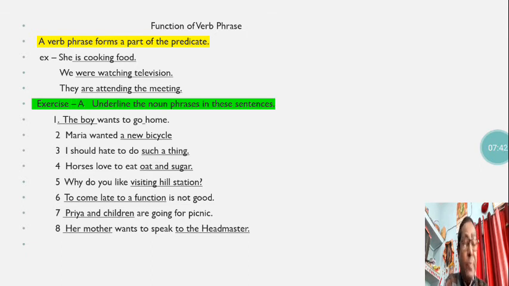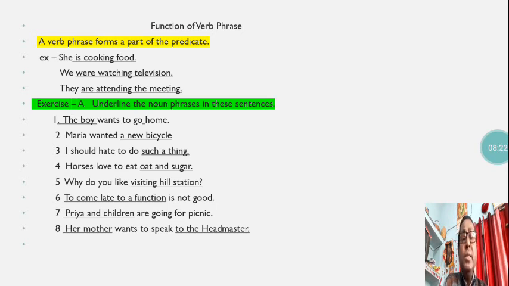Here we have some exercises, and I include with the chapter as well exercises so that I can explain to you and you can do them in your copy confidently. Here you see in exercise A, underline the noun phrases in these sentences. In all these questions, 1 to 8, you have to underline the noun phrase. That I have already done, and you will note it down in your copy.